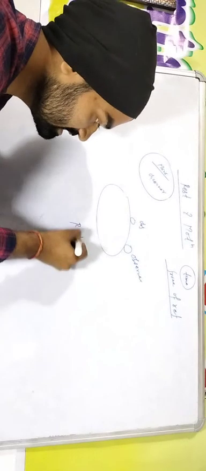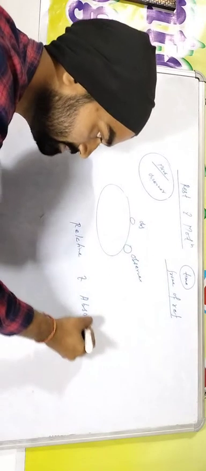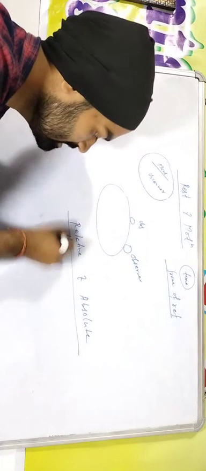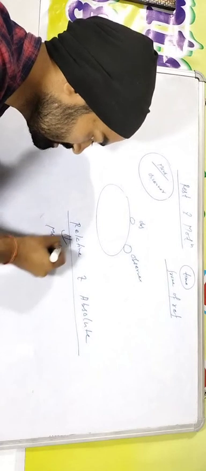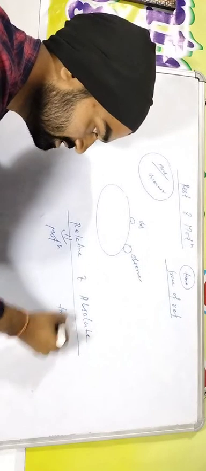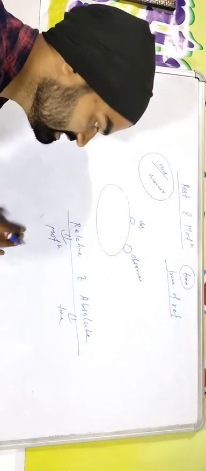It means there are two terms known as relative and absolute. Time is an absolute term, motion is a relative term.